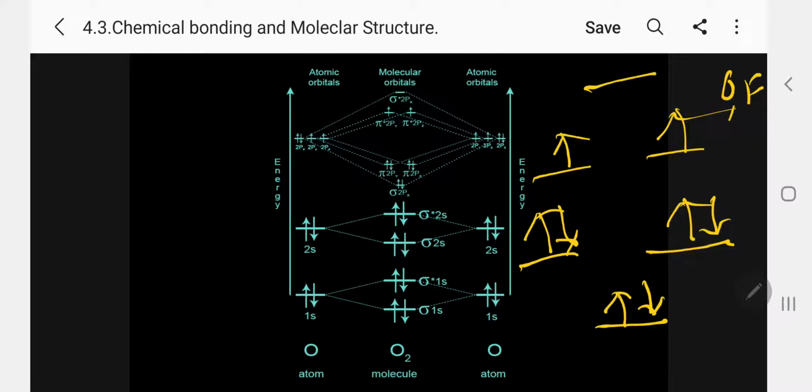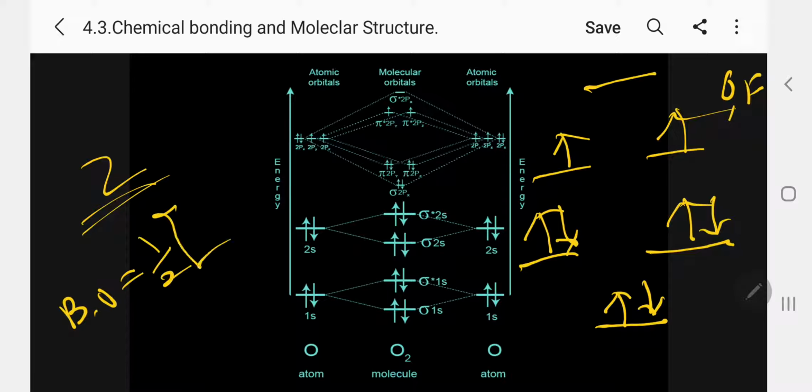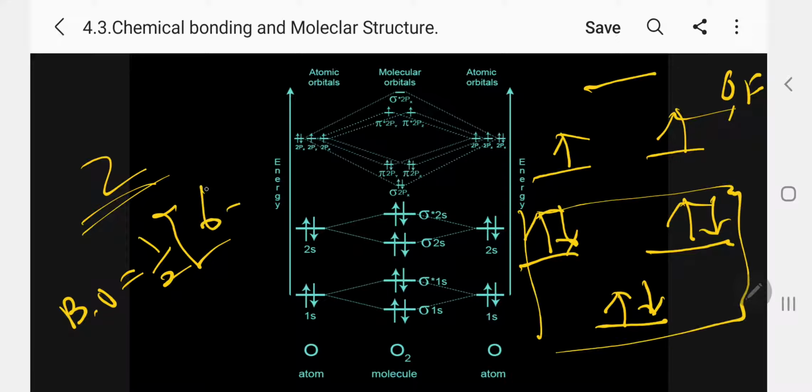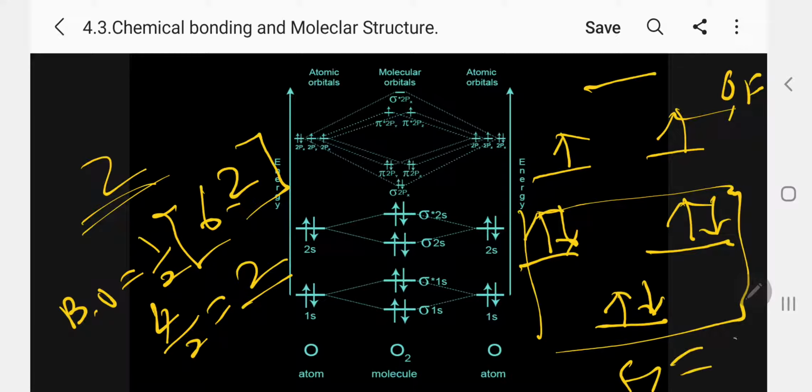Kindly follow, the total number of unpaired electrons is 2 as usual in the case of oxygen. What is the bond order? Bond order is equal to half into, the total number of bonding electrons is 6, 6 minus 2, that is 4 by 2, 2 bonds. That's why oxygen has a double bond. Oxygen has a double bond. Kindly follow. So 2 unpaired electrons are present. Paramagnetic.